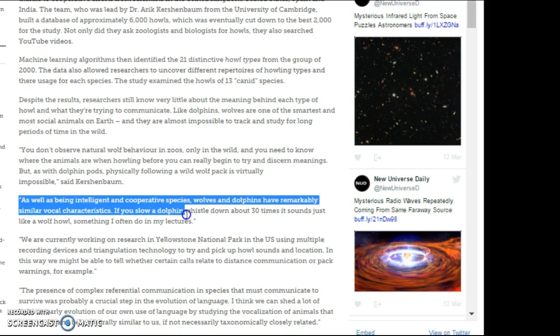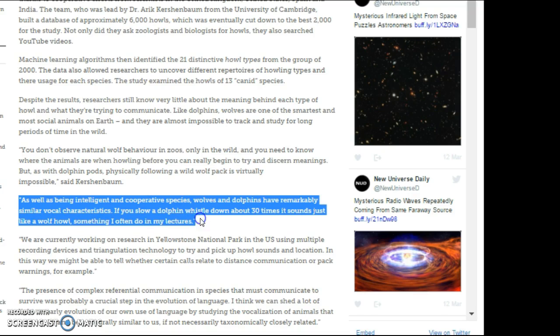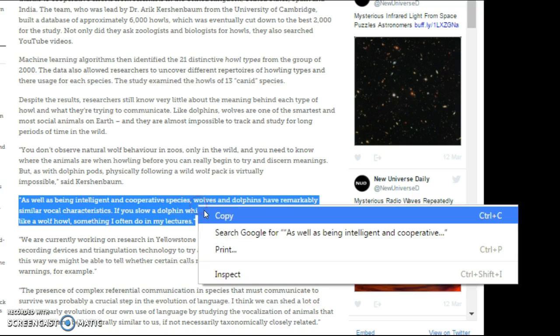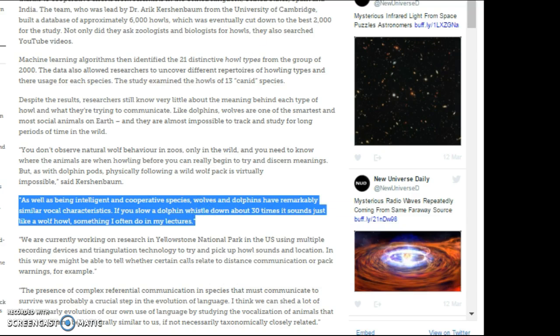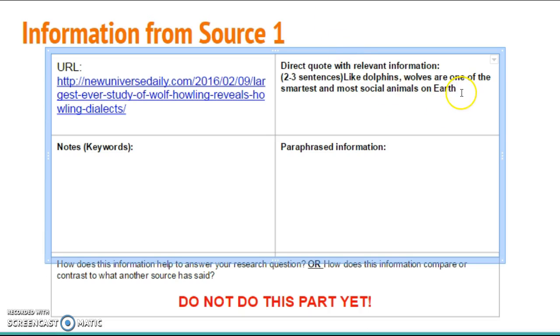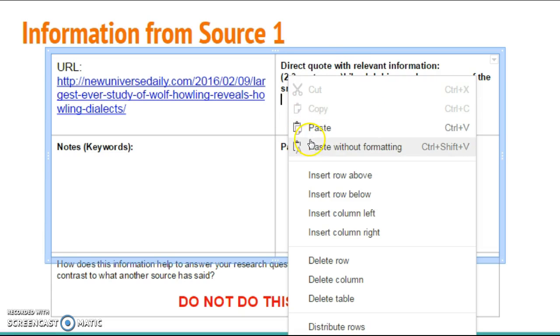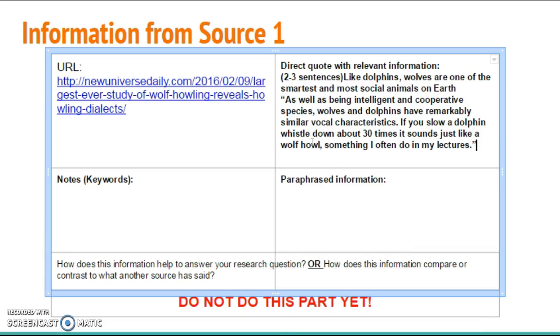If you slow down a dolphin whistle about 30 times, it sounds just like a wolf howl, something I do often in my lectures. Wow, that's really good. So I'm going to copy and I'm going to paste this over into my information also. And again, I'm going to paste it without formatting so it just fits right in there and looks beautiful. All right. And hey, look, we got one of our boxes done.